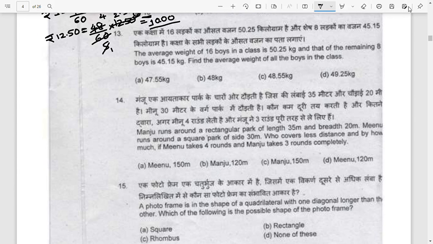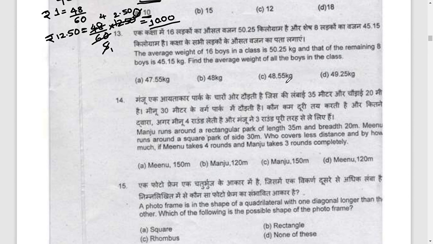Now we will see the next question. That is the 13th one. The average weight of 16 boys in a class is 50.25 kg and that of the remaining 8 boys is 45.15 kg.